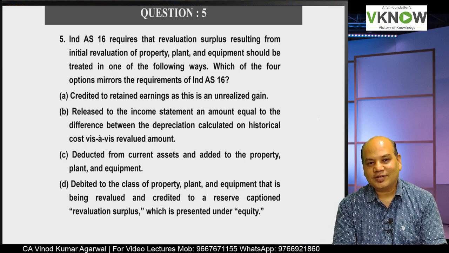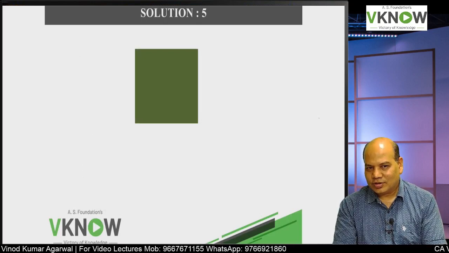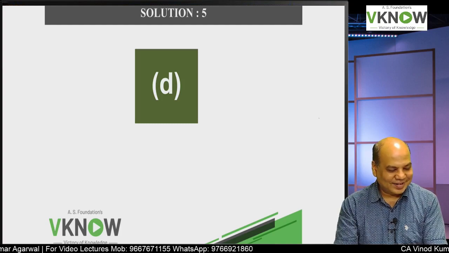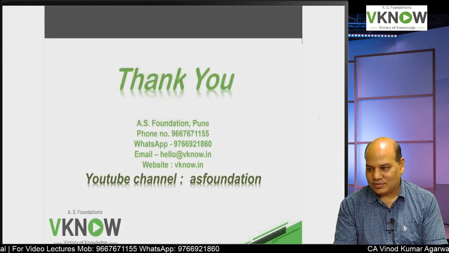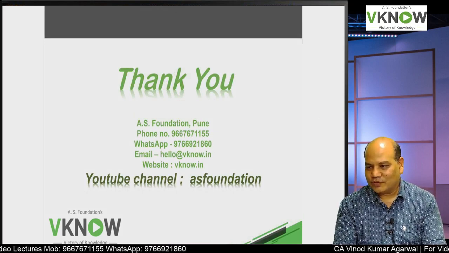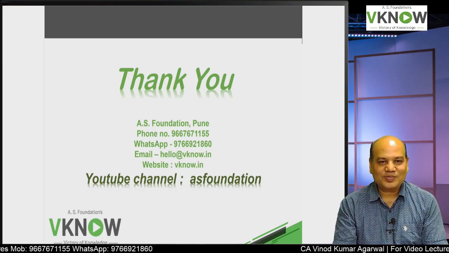So which is the right answer? D or A? Sure, D. Yes, D is the right answer. So you get full 7 crore rupees. Okay, come to the office, take a check. Thank you for this wonderful MCQ session.